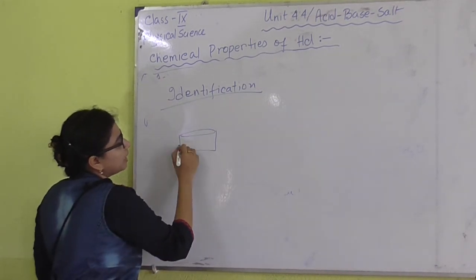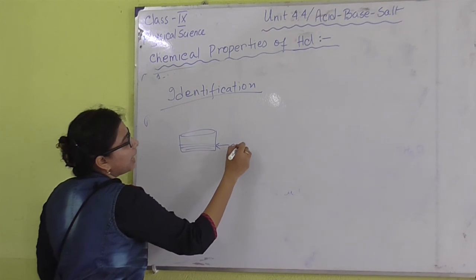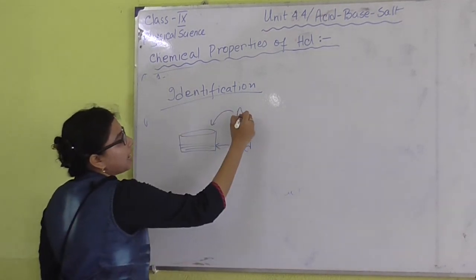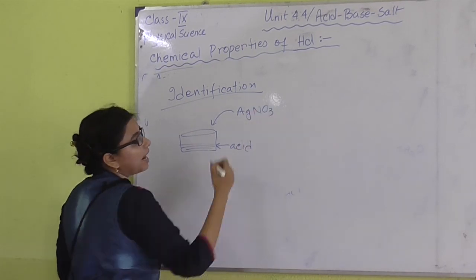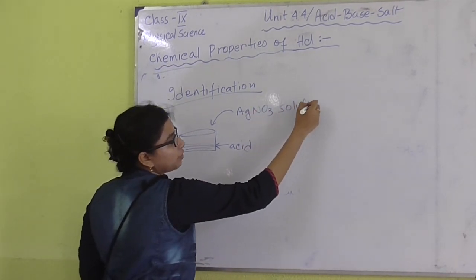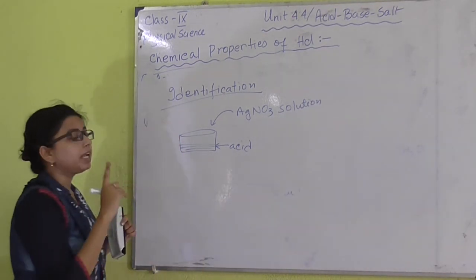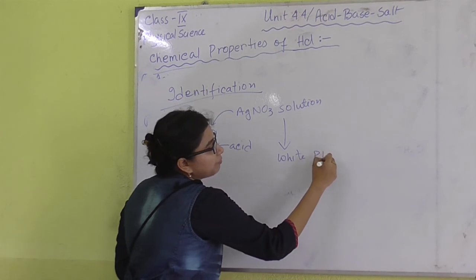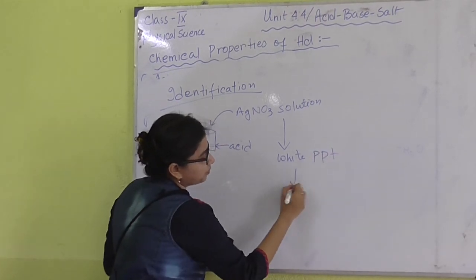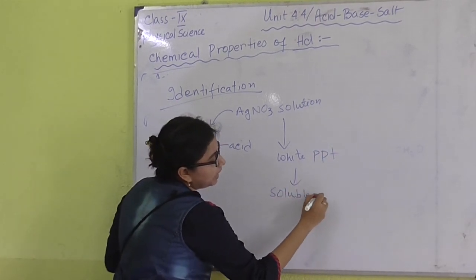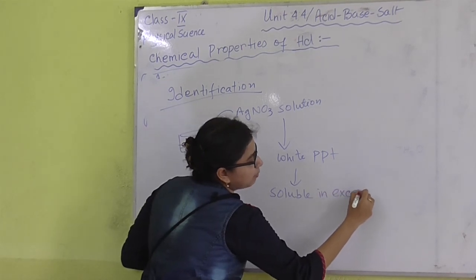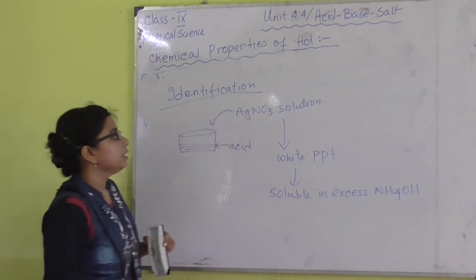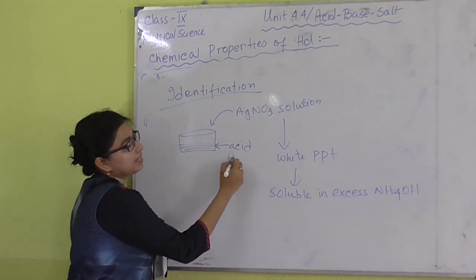Suppose I have a container, and within this container I have an acid, and if within this acid I add silver nitrate solution, that is AgNO3 solution, and if it produces a white precipitate which is soluble in excess ammonium hydroxide, then I can conclude that this acid is HCl.